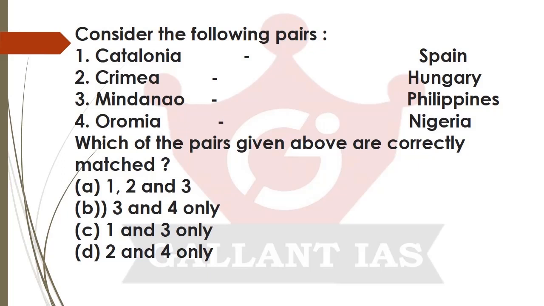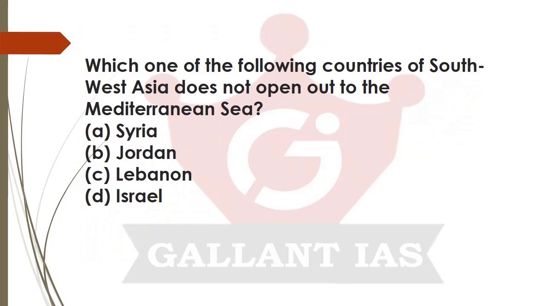So we already found that the second pair is wrong, and we know that the first pair is correct. Catalonia in Spain is correct, and Crimea in Hungary is wrong. With these two pieces of knowledge, you can easily find the answer. So which will be our answer for this question? Our answer will be C, that is 1 and 3. The second is wrong, so we can easily eliminate A and D and check options B and C. In options B and C, we already know that 1 is correct.